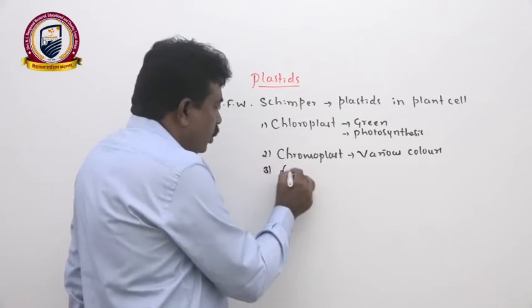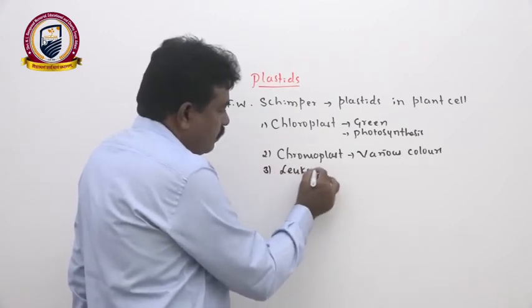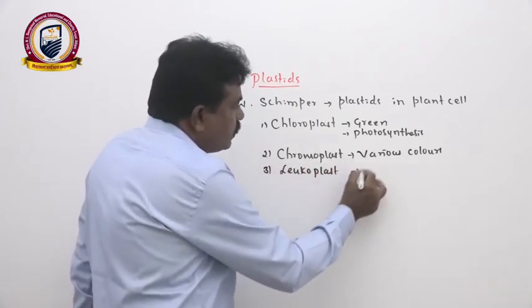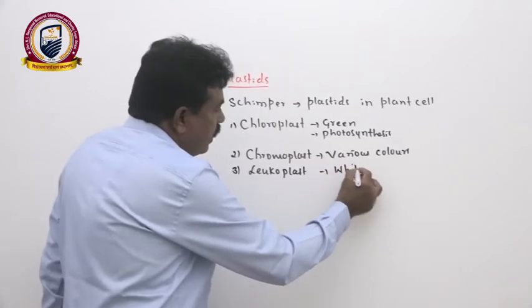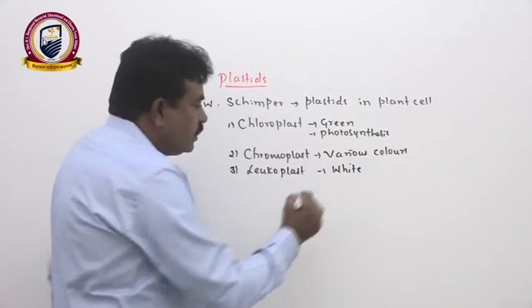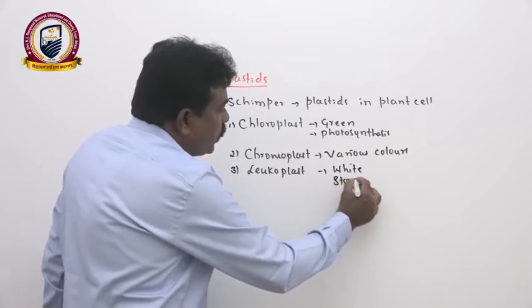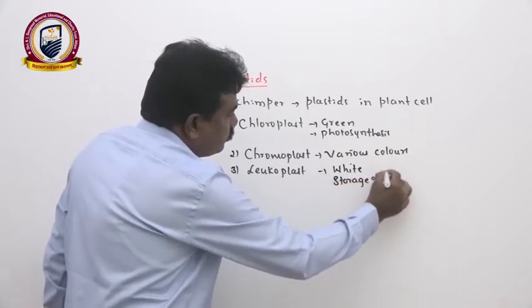The third type is the leucoplast. It is white in color, or in other words colorless, and is responsible for storage of food material.